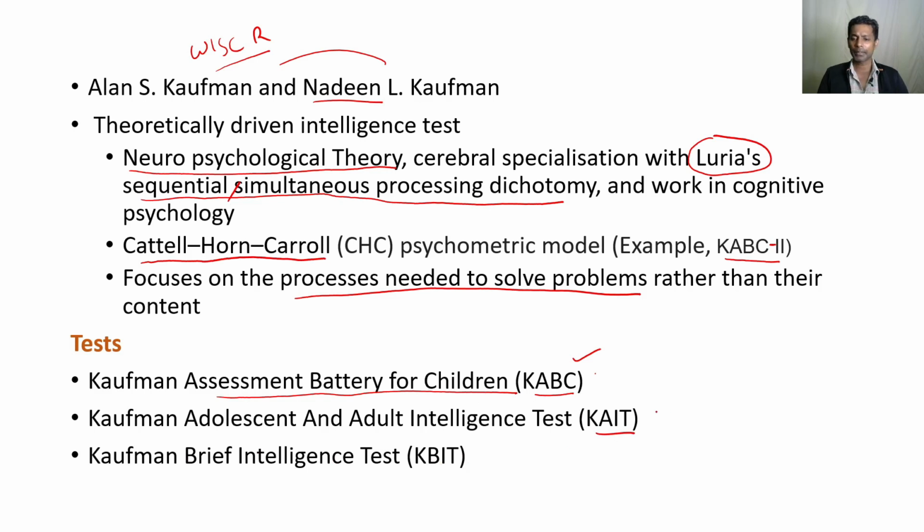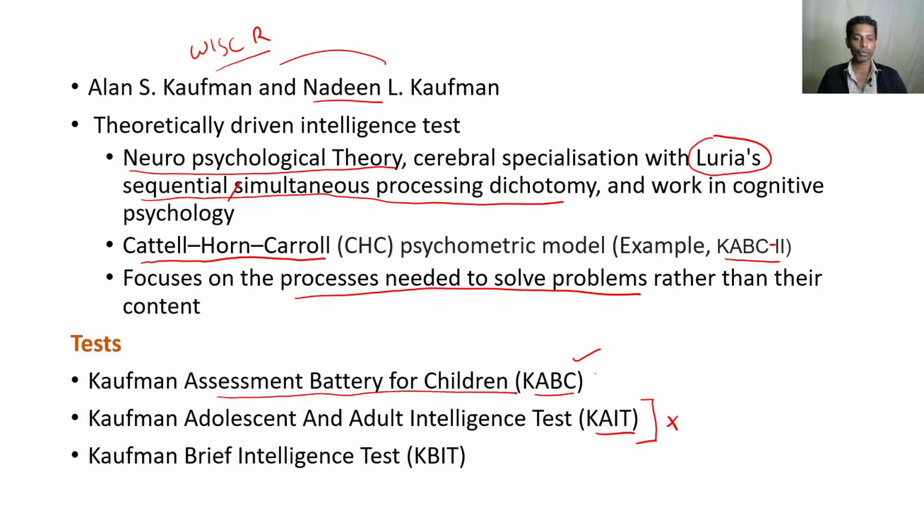Among them, I think they have stopped this one. I am trying to get more information about the recent developments of the KAIT, but I'm not getting any good development in this phase. Even on Pearson's website, Pearson sells these tests, and most of the intelligence tests are brought to the market by Pearson.